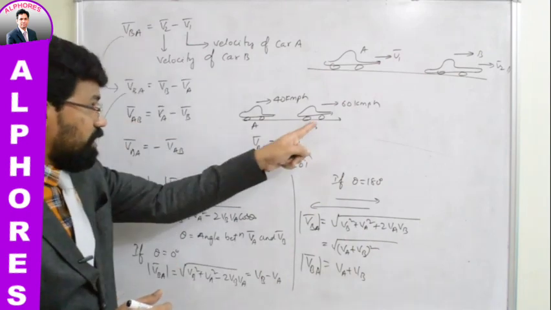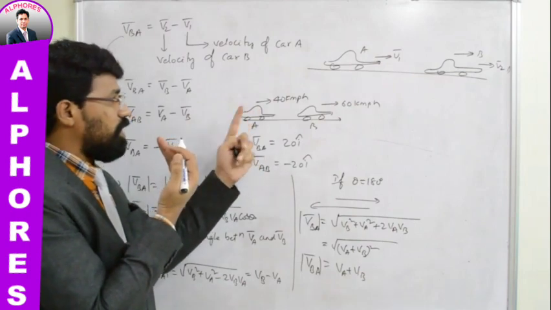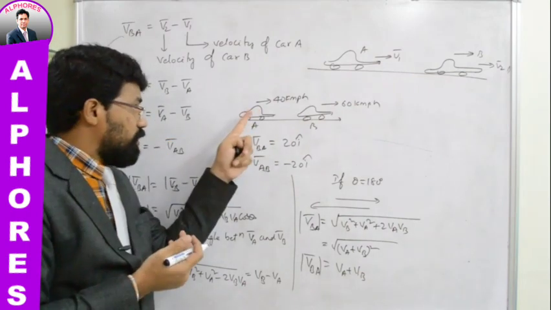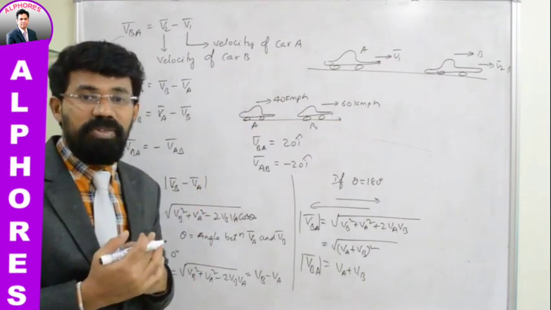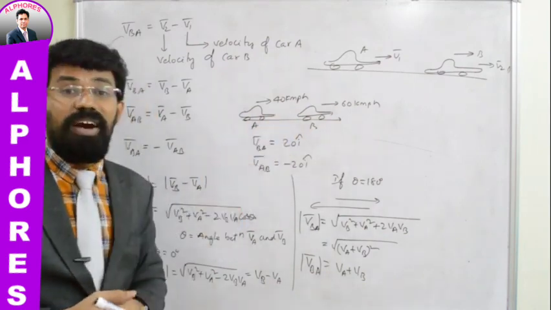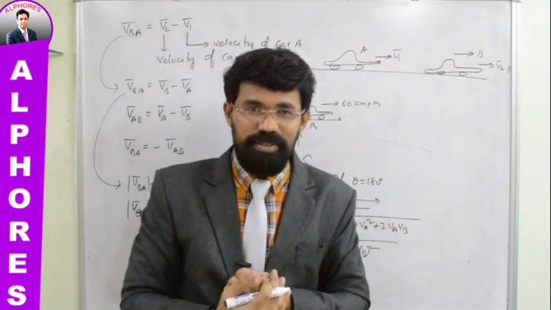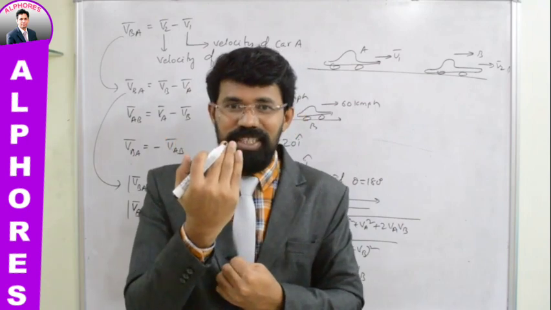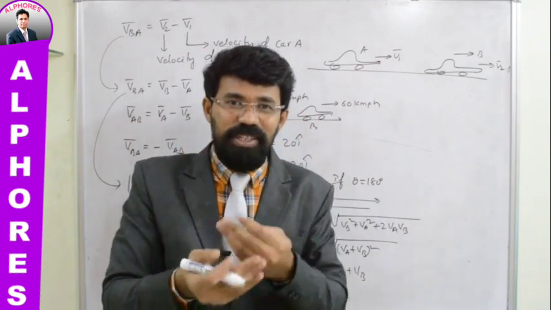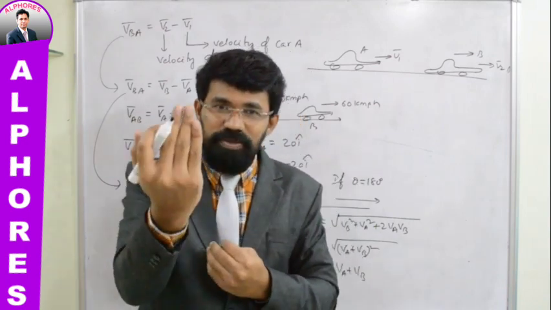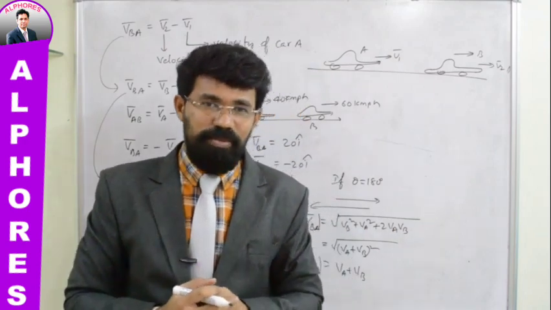It means if this car has turned back and is traveling towards me with a speed of 60 kmph, to the driver of this car it appears to be approaching at a speed of 60 plus 40, 100 kmph. But in fact that car is not approaching with a speed of 100 kmph. It is approaching with 60 kmph only, but you are also traveling towards it with 40 kmph, and the resultant effect is that you see it approaching at 60 plus 40, 100 kmph.